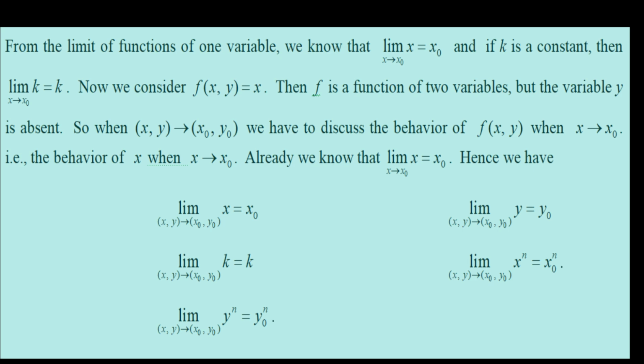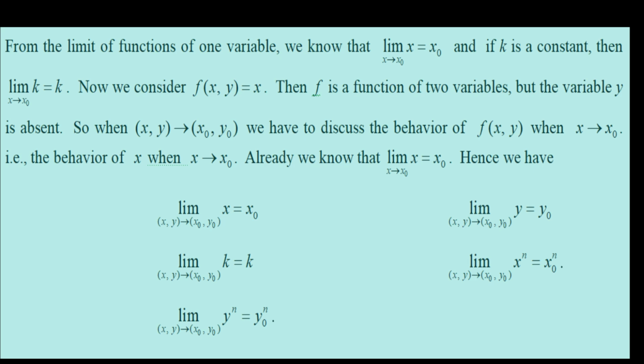The limit as (x, y) approaches (x0, y0) of f(x, y) plus g(x, y) is equal to L plus m, which is equal to the limit of f(x, y) plus the limit of g(x, y).